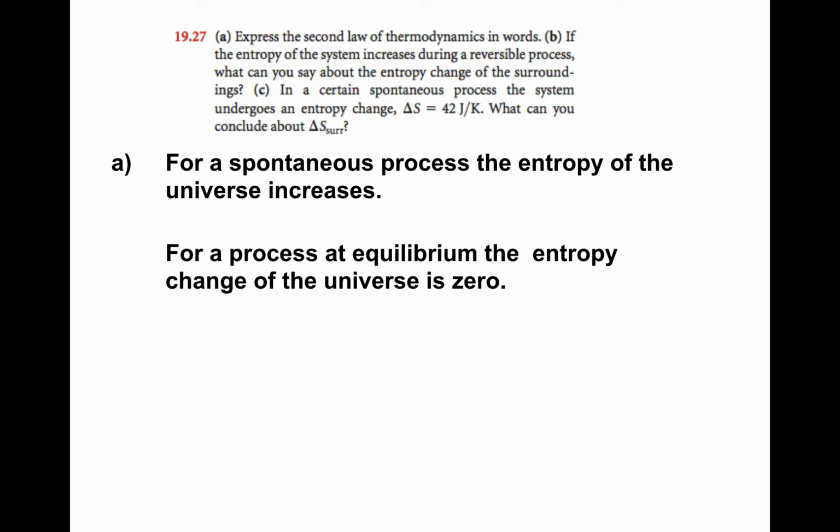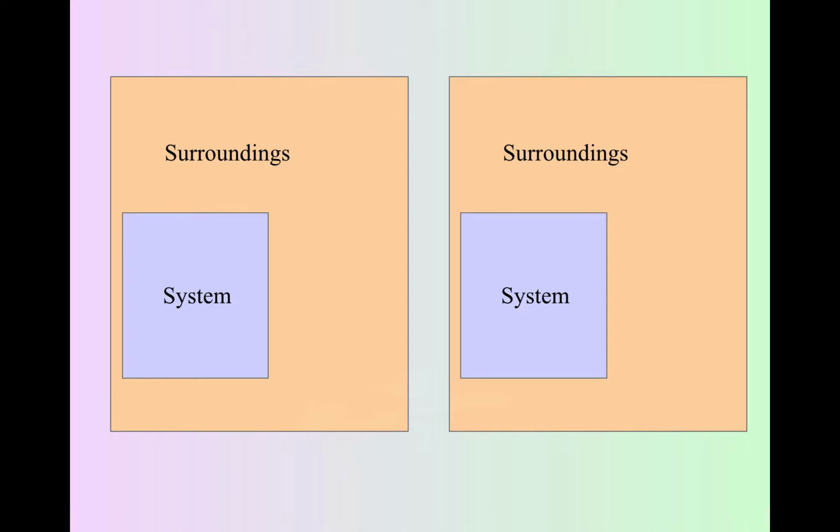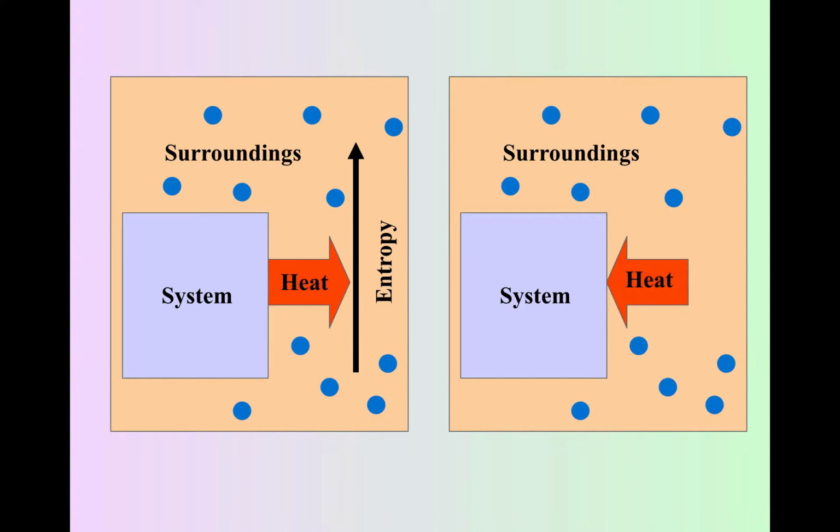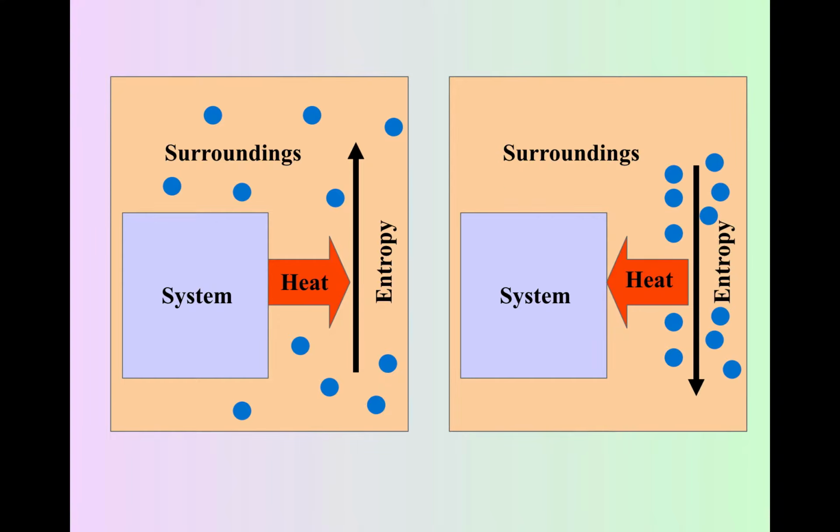And the way we equate how disordered the surroundings becomes is by looking at the delta H of the system. All right, so if we have an exothermic reaction, that means the system is losing heat to the surroundings. If you put heat into the surroundings, it becomes more disordered, right? The temperature goes up. If we're going the other way, an endothermic reaction, you take heat out of the surroundings and put it into the system. That means the surroundings becomes more ordered, right? The temperature goes down.